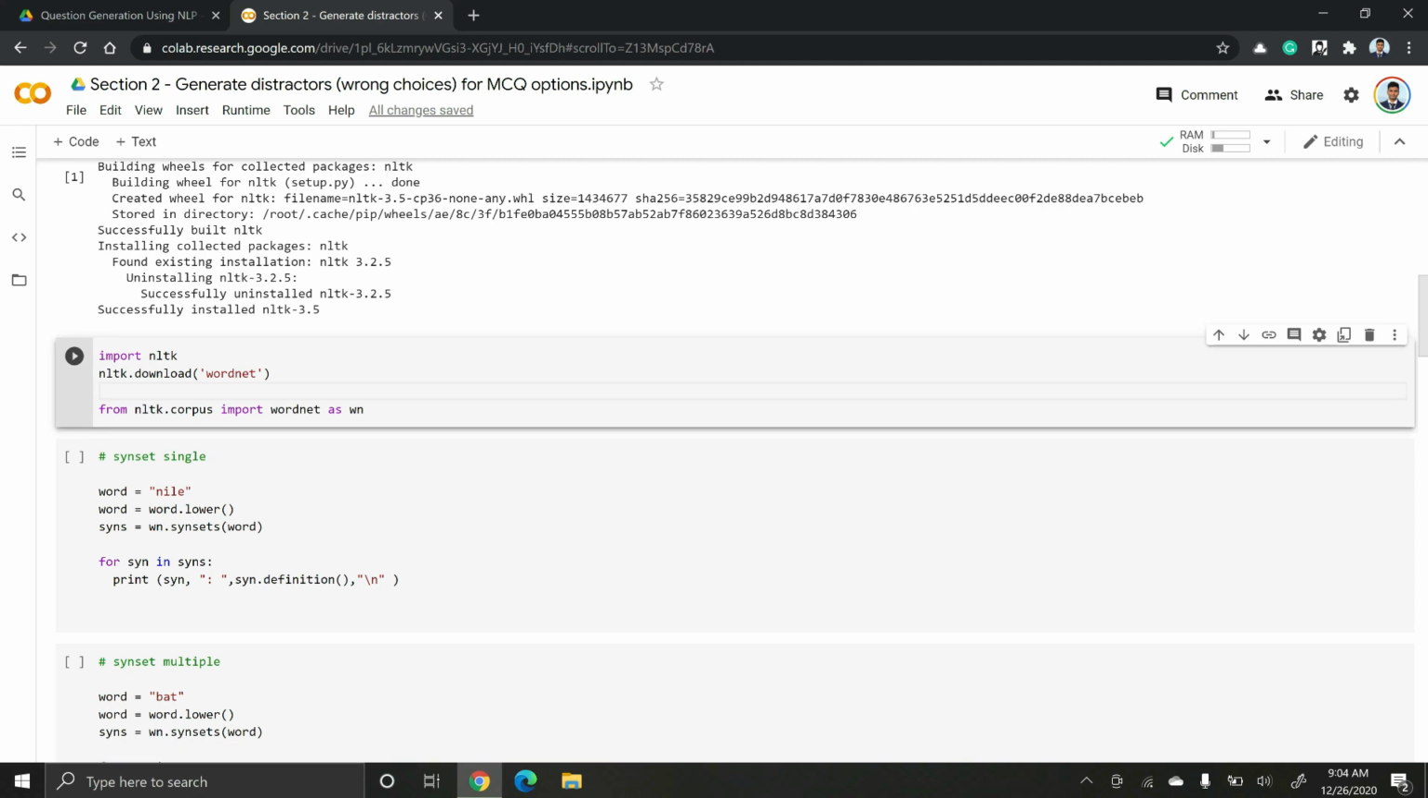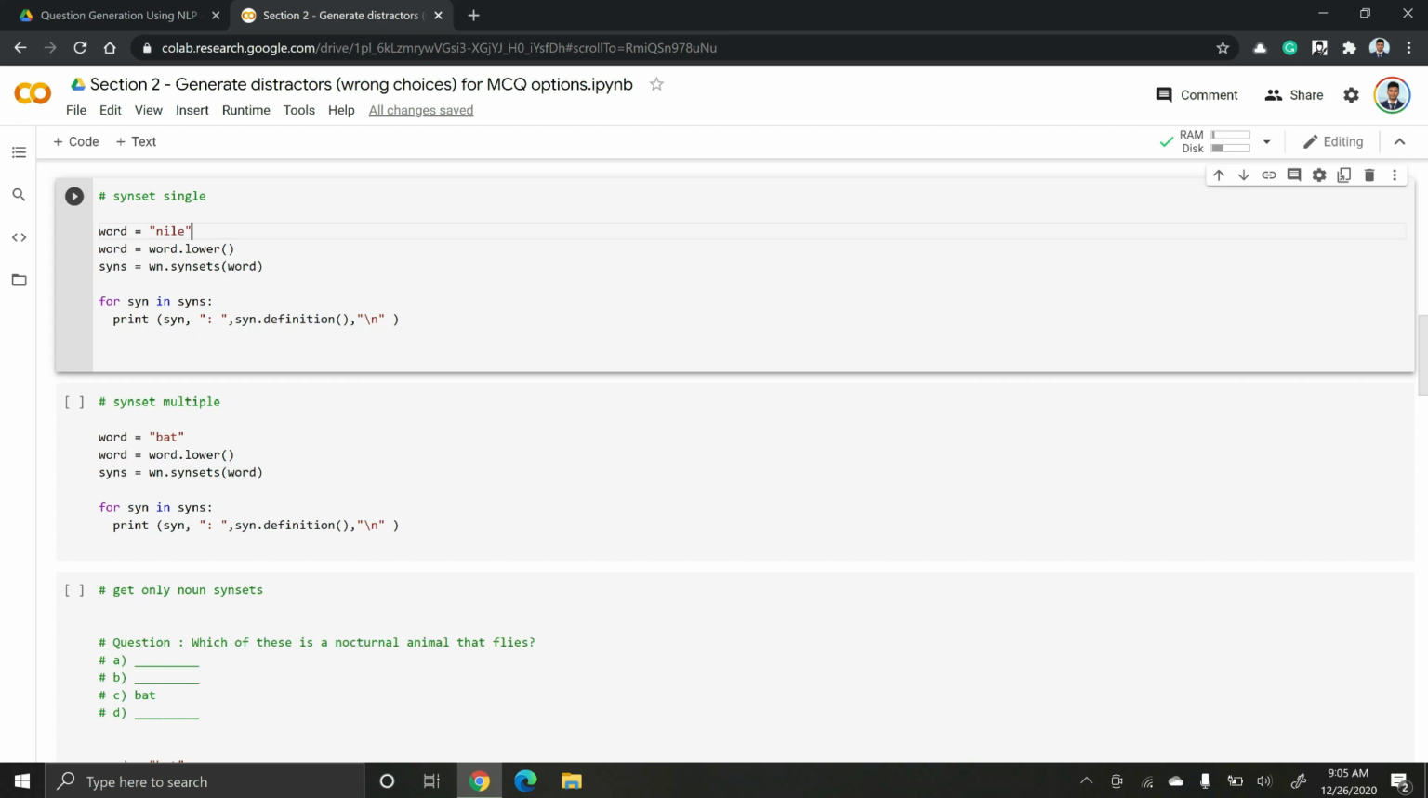Once we are done with that, we'll go into the second section, where we'll import NLTK and download WordNet, and we'll also import WordNet as WN. Let's start with the word Nile. I'll explain what synsets are, but let's give this word Nile to our WordNet algorithm and call the synsets function, and we'll iterate through synsets and see what each synset is and what the definition for it is.